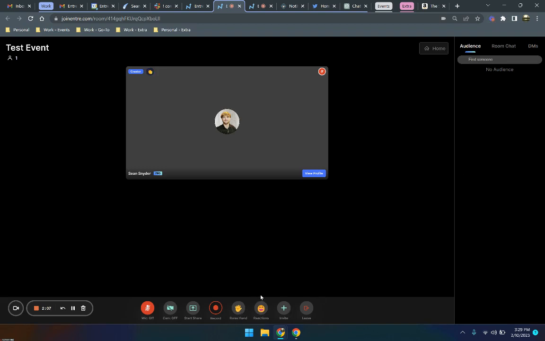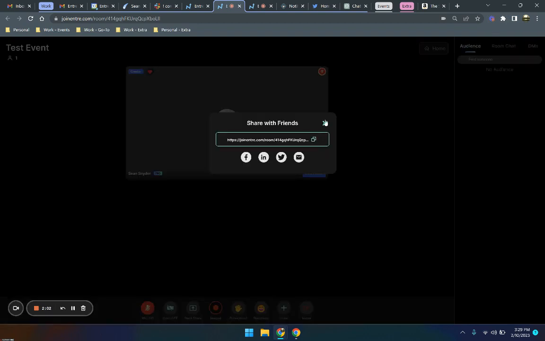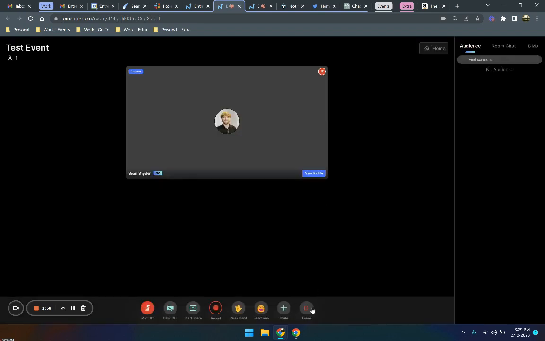Other than that, we also have reactions, and then the invite button, which you can use to copy the link, send that out, or share it via email or social media, etc. And lastly, the most important thing is the leave button. As a host or the creator, you will have access to end the room, so keep that in mind when you're bringing people on as a host.